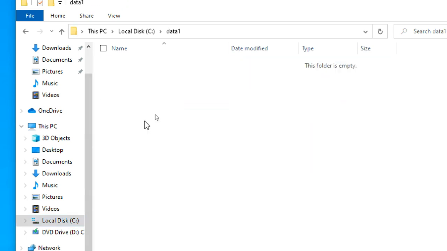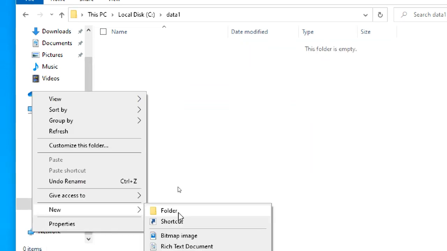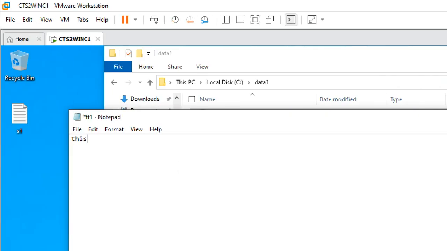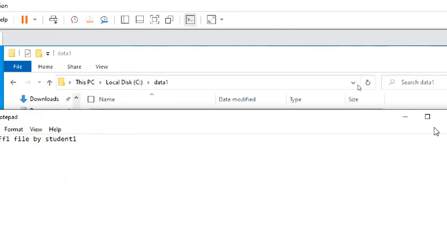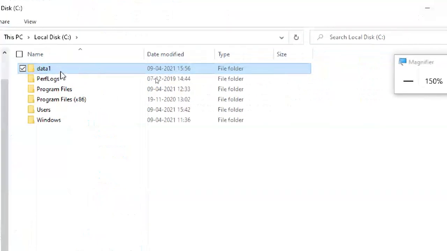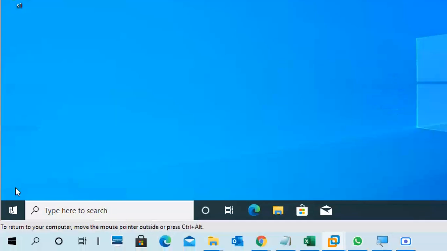Got it? Like this. If I want to create a file here, for example ff1, you need not put anything inside, otherwise put it. What I'm typing is the ff1 file by student 1, just to show the difference between profile data and common data. So I created a directory data 1 directly in the C drive and then I created the file.